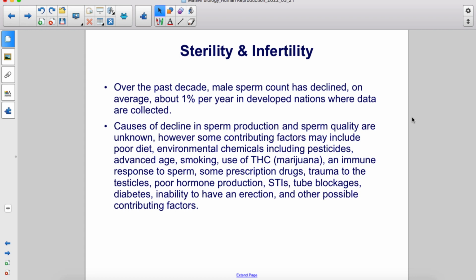However, some contributing factors may include poor diet, environmental chemicals including pesticides, advanced age, smoking, use of THC or marijuana, an immune response to sperm, some prescription drugs, trauma to the testicles, poor hormone production, STIs, tube blockages, diabetes, the inability to have an erection, and other possible contributing factors.